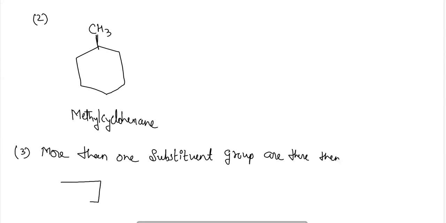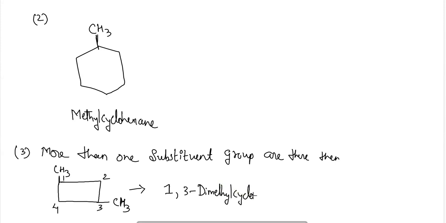For example, if I am taking a compound here like this, here CH3 is attached and CH3 is attached. So here first we have to number the compound. Let's start the numbering from here: 1, 2, 3, 4. So the name of this compound will become 1,3-dimethylcyclobutane. Okay.